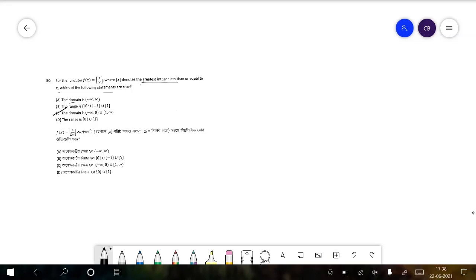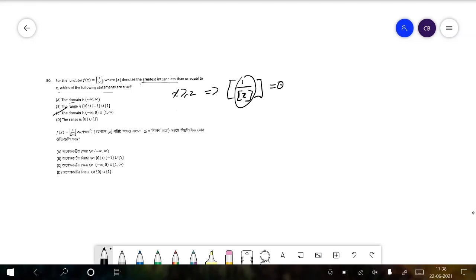Now up to where is the range? So for every value of x greater than or equal to 2, box of 1 by box of x is equal to 0, because the part within the box function is a fraction and that turns out to be 0.